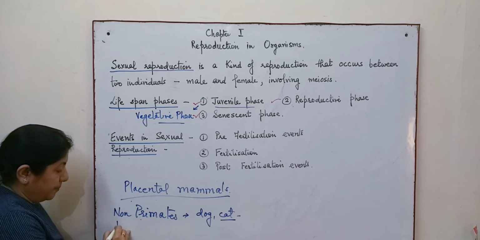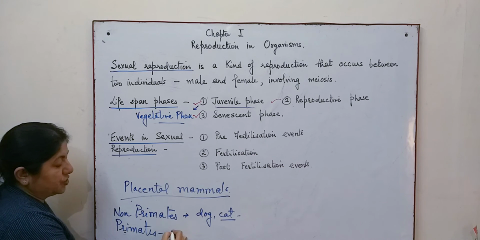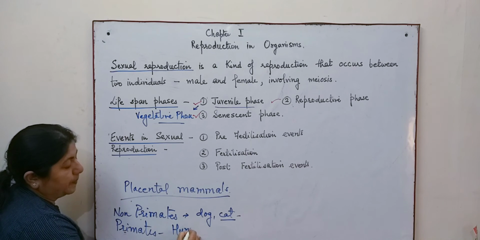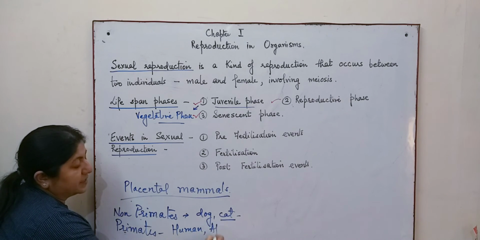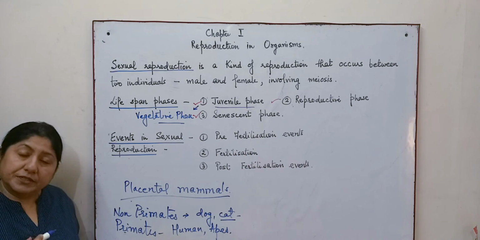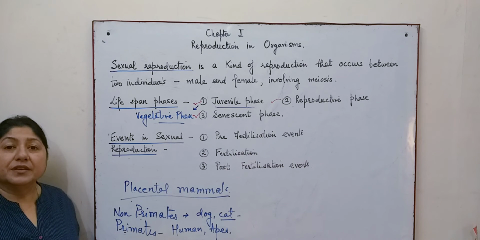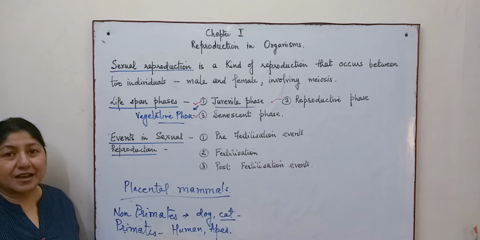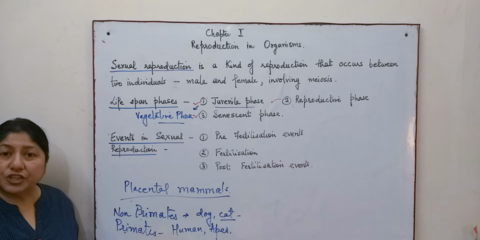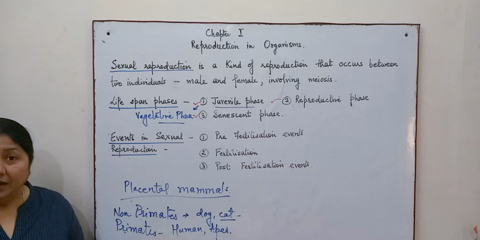Now, the primates, on the other hand, such as human beings, the apes, etc., show cyclic changes in the ovary. At the same time, menstruation is accompanied. If fertilization does not take place, then the lining is shed off. So here, there is a difference in the cycle.